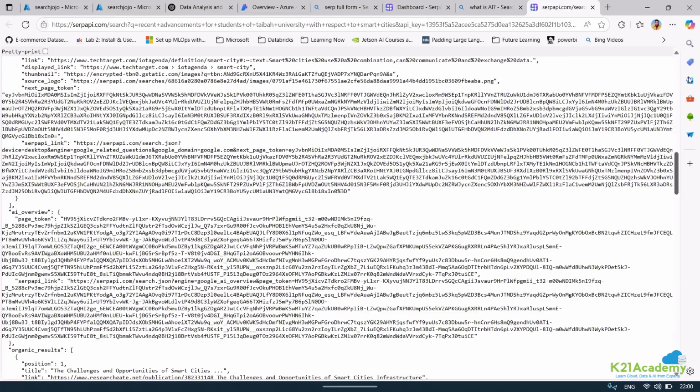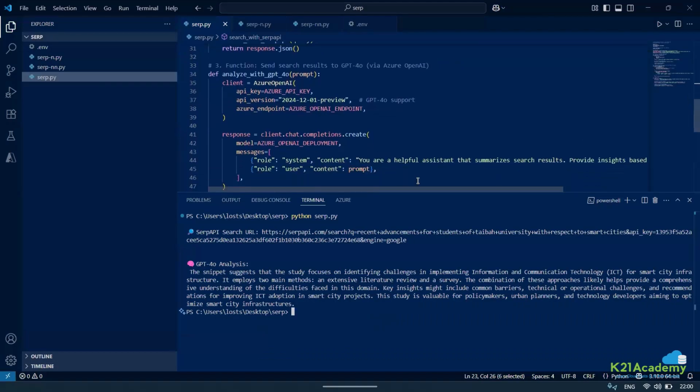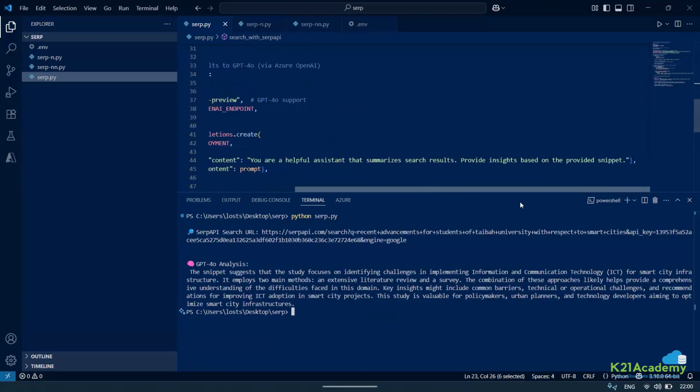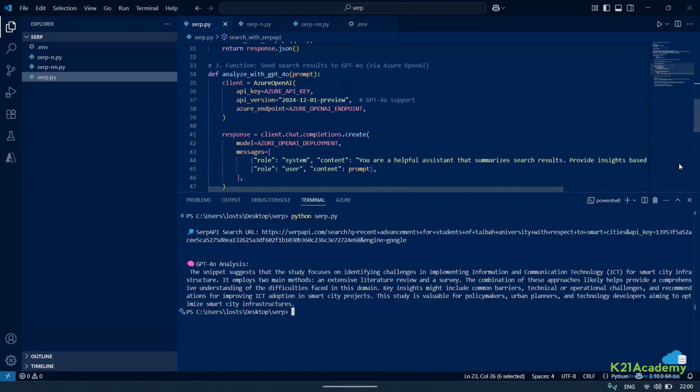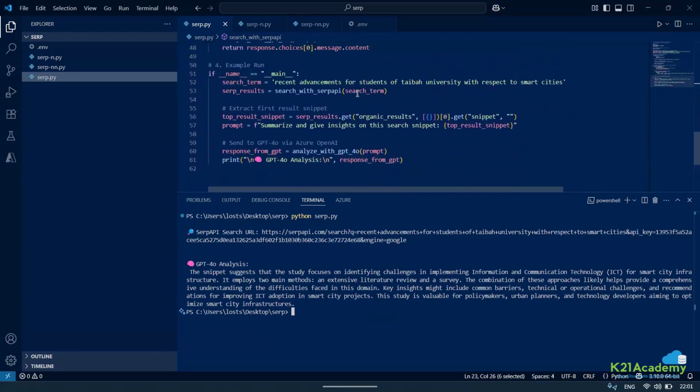The next thing we need to understand, if I go here, is that I'm integrating this GPT. When I'm getting a response, I'm saying you are a helpful assistant that summarizes search results, and you provide insight based on the provided snippet. If I go down here, I had written recent advancement for students of Taiwan University with respect to smart city, because I just took a session for them.